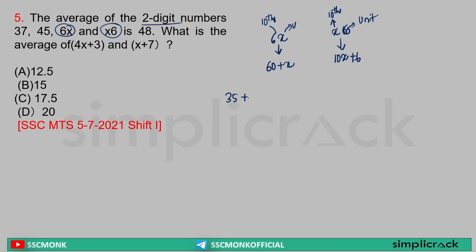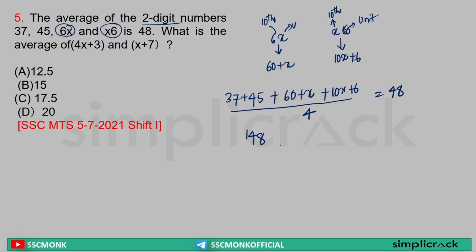Sir, 37 plus 45 plus 60 plus x plus 10x plus 6, divided by 4, is equal to 48. This is what has been given in the question. Yes or no? Yes. Now sir, 45 plus 37 is equal to 82, plus 60 is 142, plus 6 is 148.